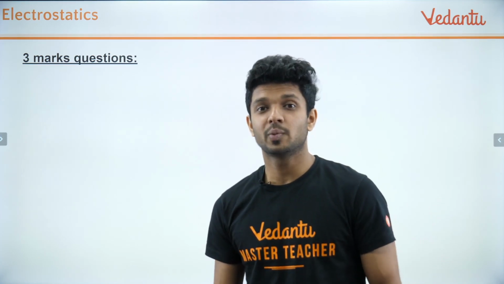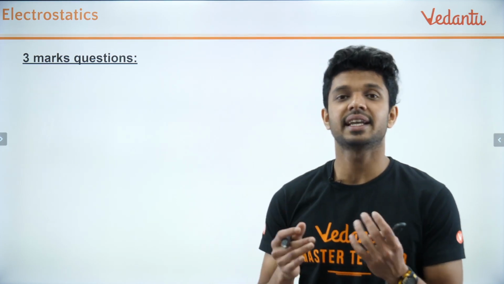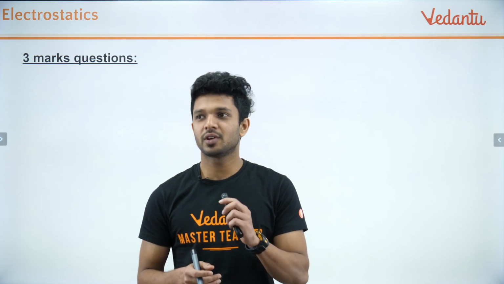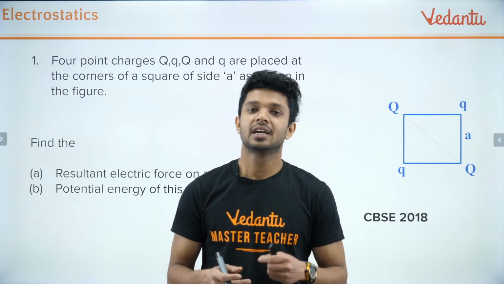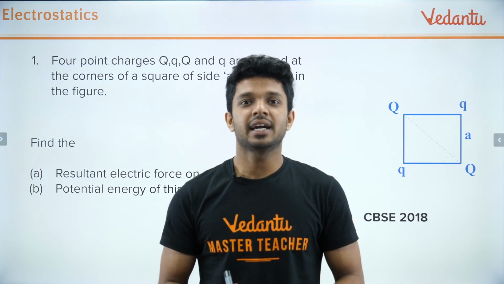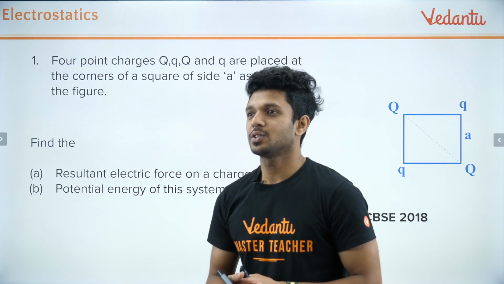Now we are done with the 2-mark questions. So I hope you have understood which are the kinds of 2-mark questions that can appear from the chapter Electrostatics. Right? Okay. Now we are moving forward to the 3-mark questions. If it is 3 marks, obviously as the marks increase, the importance increases, the difficulty level increases, and the length of the answers will also increase. So you have to be prepared in that way only. Go for the first question.